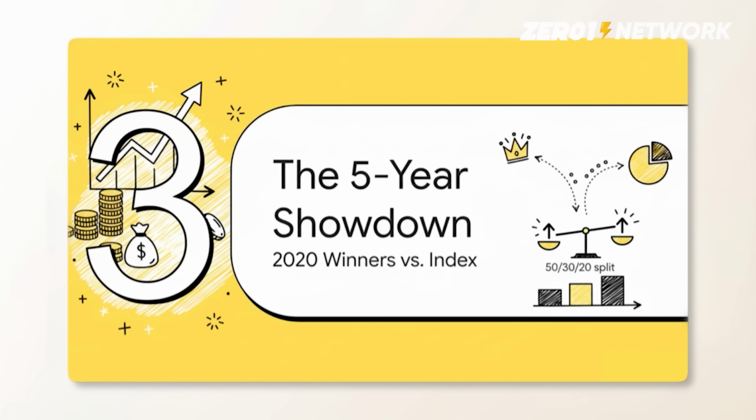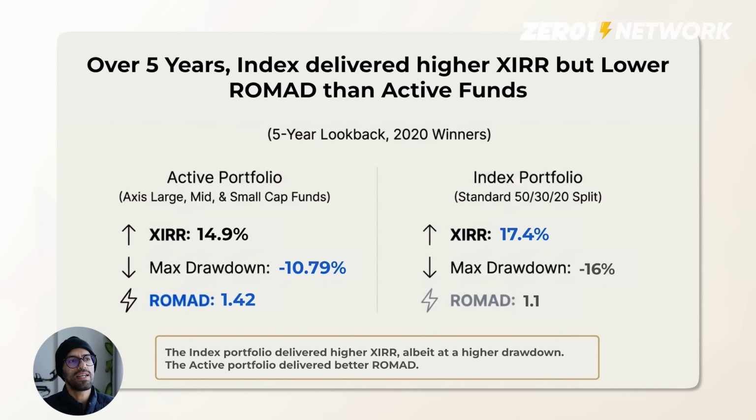Okay, coming to the third section, the 5-year showdown. How do the hot favorite funds from 2020 compare to the index over this 5-year period in the 50-30-20 split to begin with? So let's look at this, right? Over 5 years, the index has delivered a higher XIRR but lower ROMAD than active funds. And the active funds here are these three: Axis Large Cap, Axis Mid Cap, and Axis Small Cap funds.